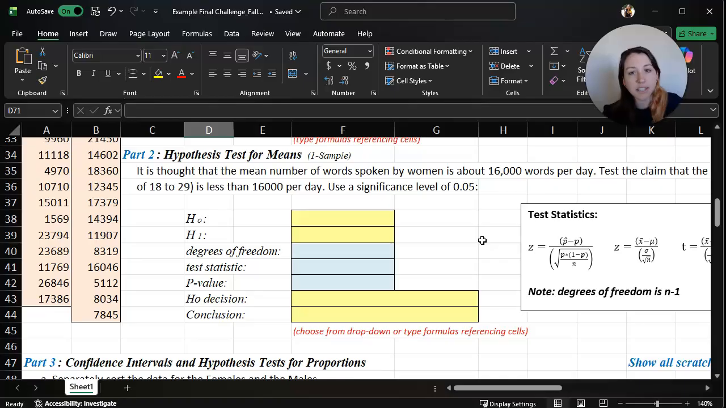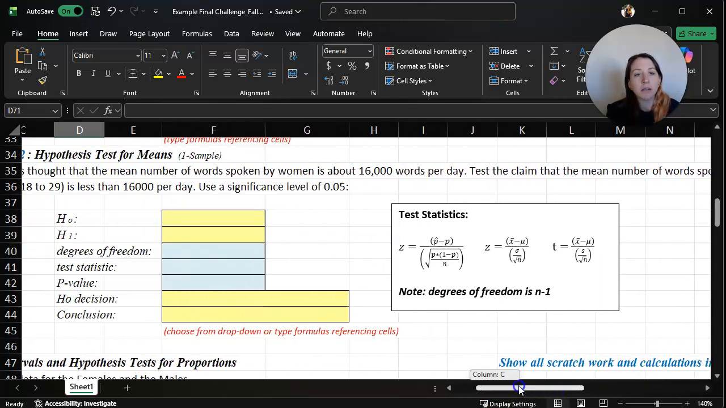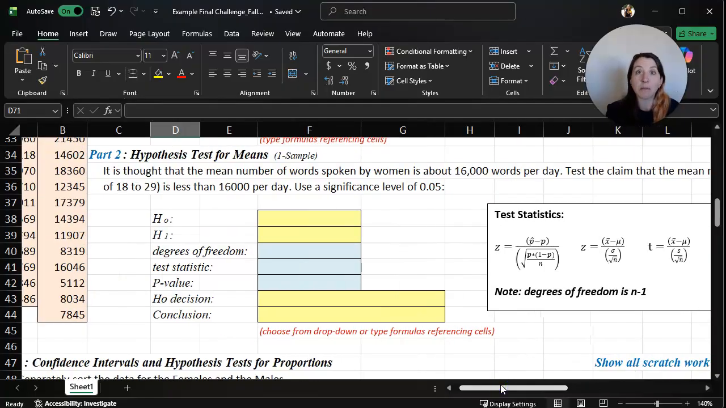Okay, so for the hypothesis test for means, it is generally thought that the mean number of words spoken by women is about 16,000 words per day. What we're going to be doing here is testing the claim that the mean number of words spoken by women between the ages of 18 and 29, which is our population and what our sample is from, is less than 16,000 per day. We are going to use a significance level of 0.05. We have learned that that is alpha, our cutoff for whether our p-value is small enough to reject the null.